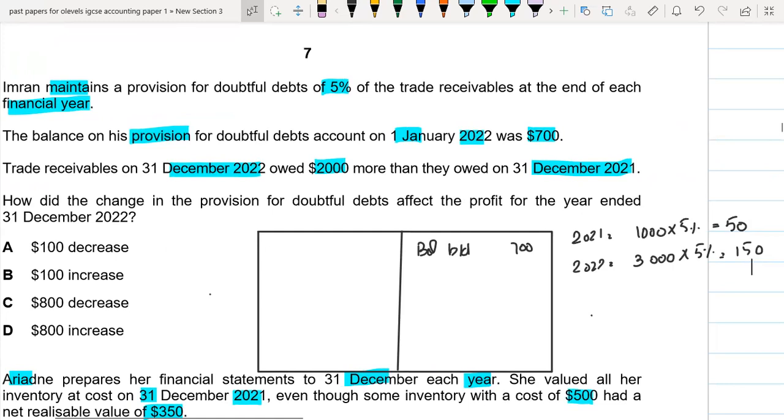Okay, so basically we are going to talk about the profit, not about the provision. So provision has increased by 100. Okay, but if we will be recording 100 in the expenses, it means that our profit would be decreased by 100 because our provision has increased by 100. So it means that option A is the right option.